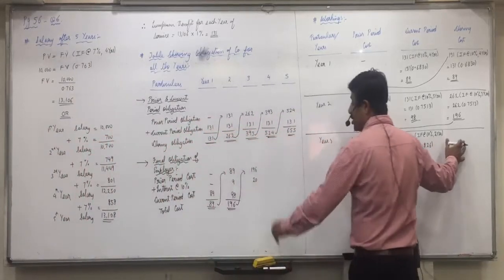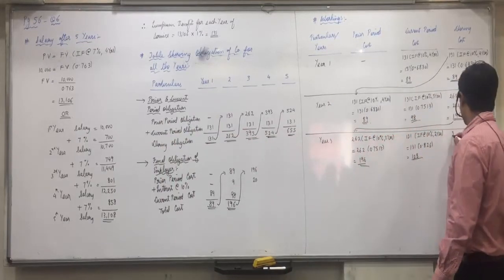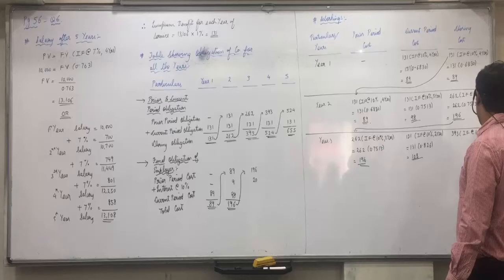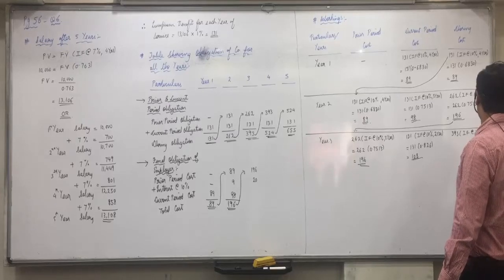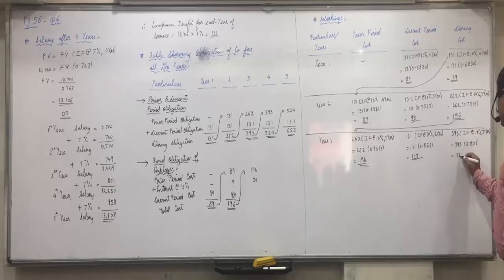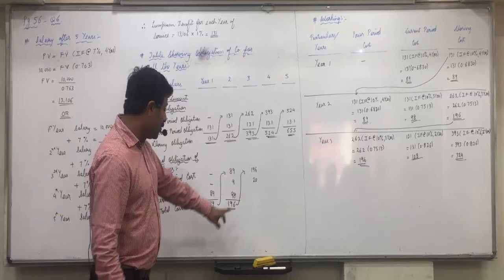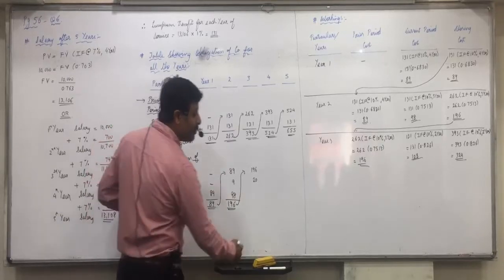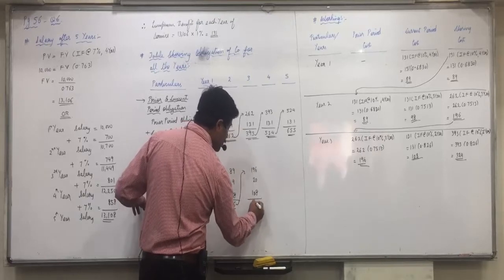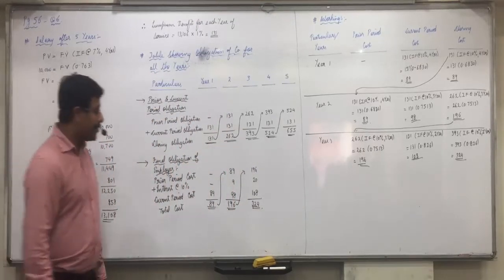Now closing obligation. What is the closing obligation at the end of 3 years? 393. So 393 into interest factor at the rate of 10% and 2 years means 393 into 0.826. 324. Here we get 324. You already calculated. So in the current period we need to keep aside 108. Now total of these three comes to 324. Did everyone of you understand this?